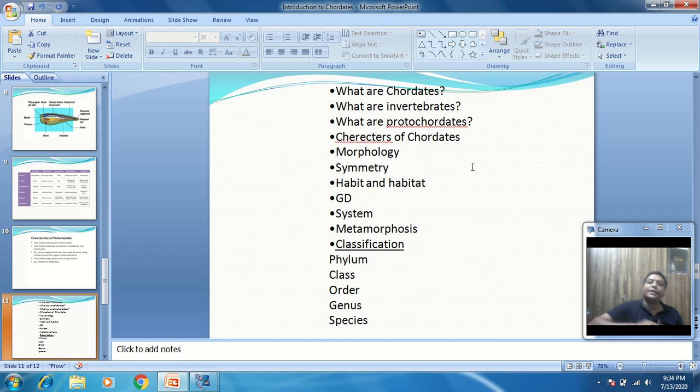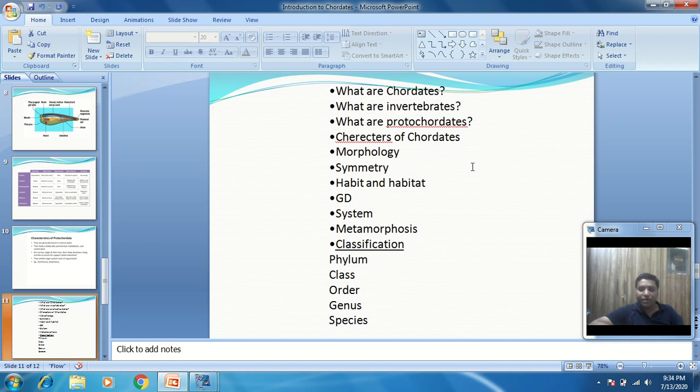Habit and habitat is again an important characteristic: where that organism is found, whether it is found in water, on land, in a tree, which flies in air, or which is found in tunnels, that is a fossorial animal. So this is nothing but the habitat where it is found.